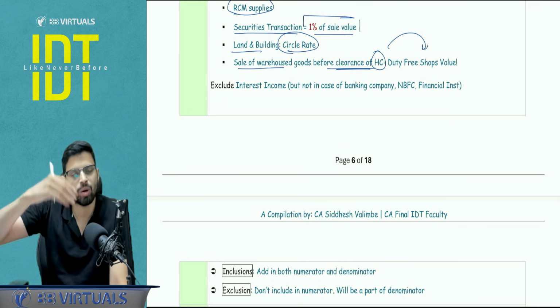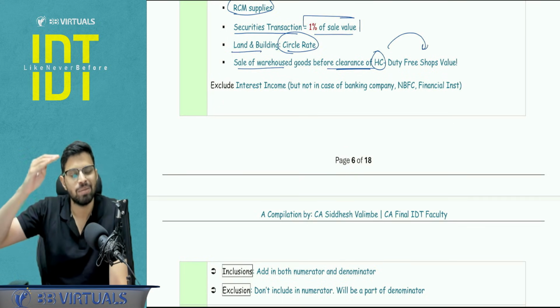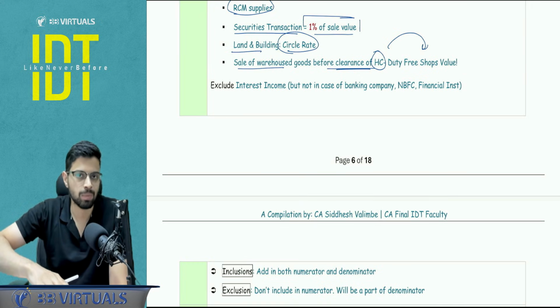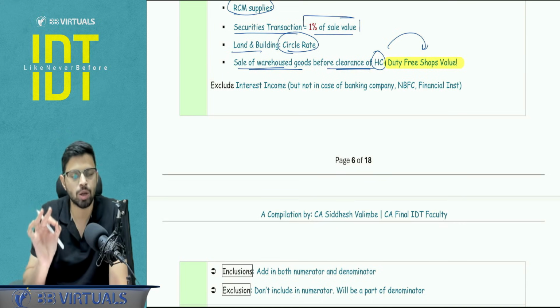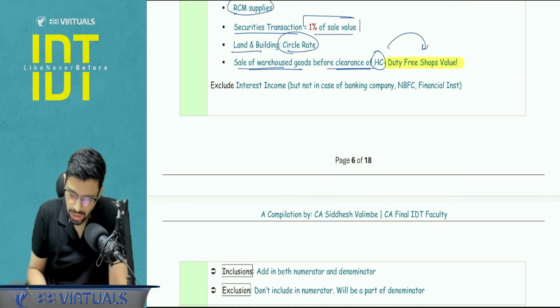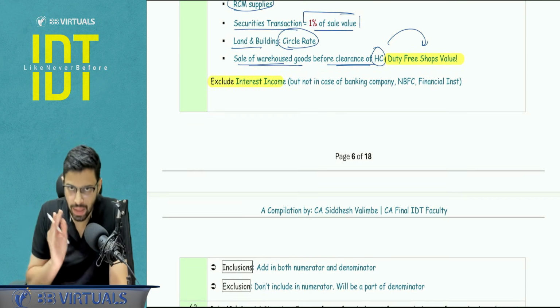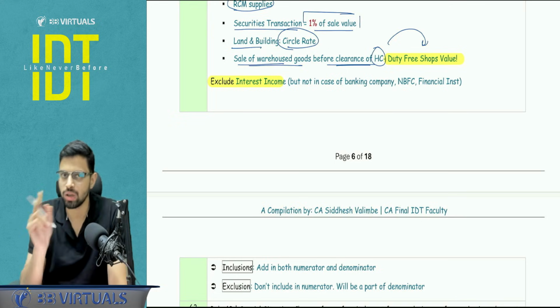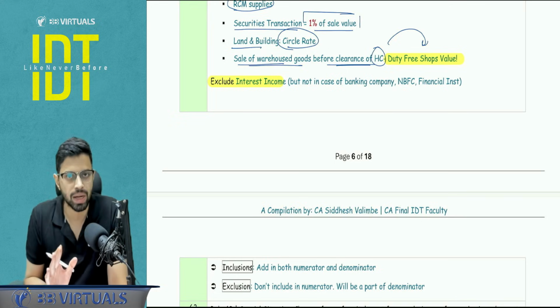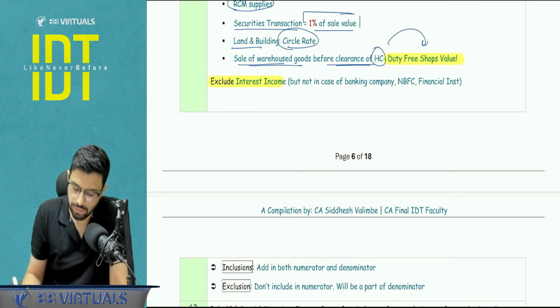Actually, some of these are not even supplies, right? But still you have to take it in the exempt supply for the purpose of Rule 42. So here the sale of warehouse goods, what valuation will you pick? The value of the sale in the duty-free shops. This will be given in the question. And secondly, for other than banks, you have to exclude the interest income. So interest income is actually exempt, but for the purpose of Rule 42, you will not be including it in the numerator. I'm just reiterating one small point.